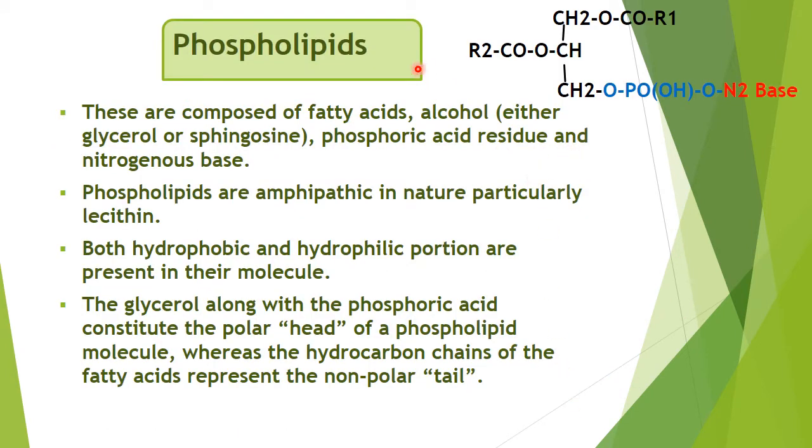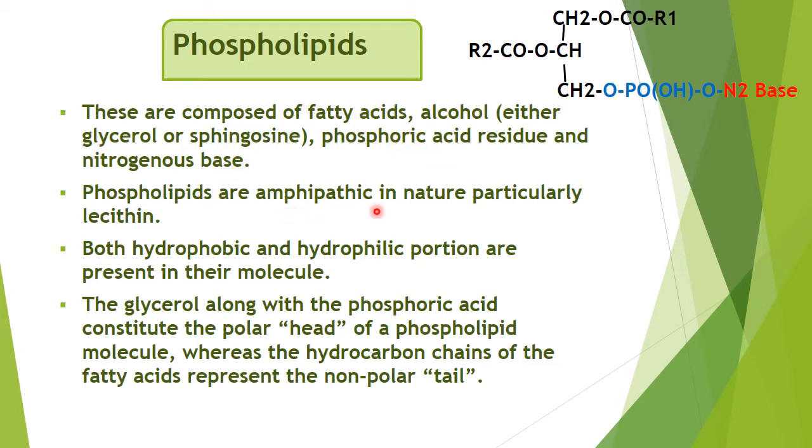Now we come to the phospholipids. If we see the phospholipid structure, it is an ester of fatty acid and alcohol, but the ester of the third carbon is replaced by phosphoric acid and a nitrogen base is present. So this is the structure of phospholipid. These are composed of fatty acid, alcohol, phosphoric acid and a nitrogen base.